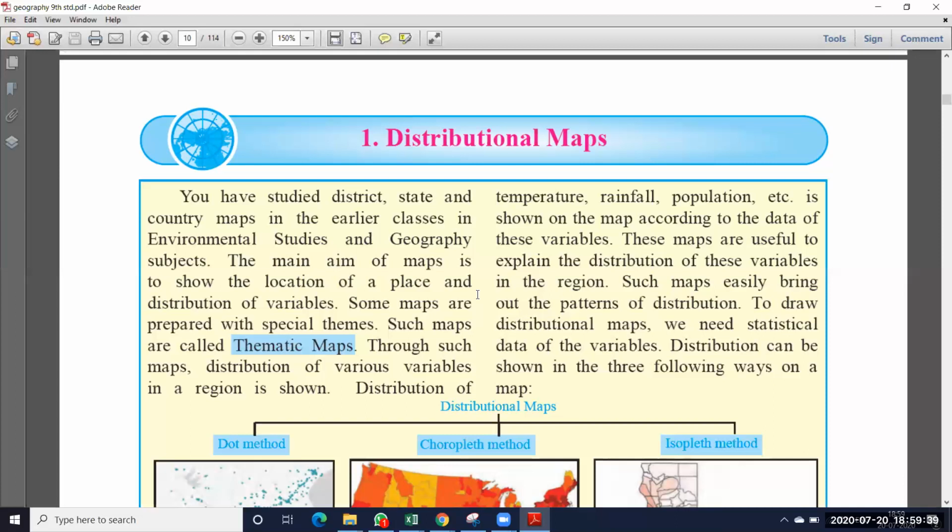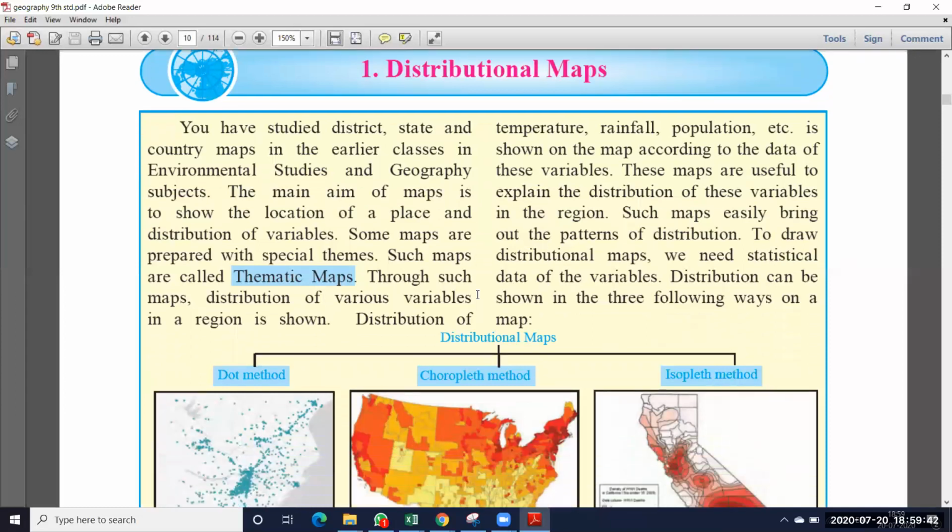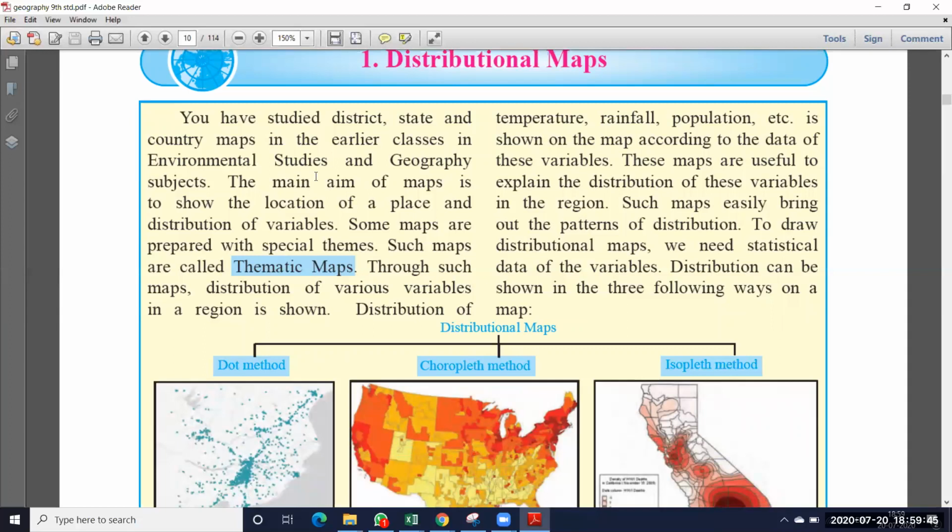You have studied district, state and country maps in earlier classes in environmental studies and geography subjects. So we already know country maps, state maps and district maps, like the India map, the world map, the Maharashtra state map, and district maps like Aurangabad district and Ahmednagar district. The main aim of maps is to show the location of your place and the distribution of variables. Any map you observe gives information about that particular location or place.